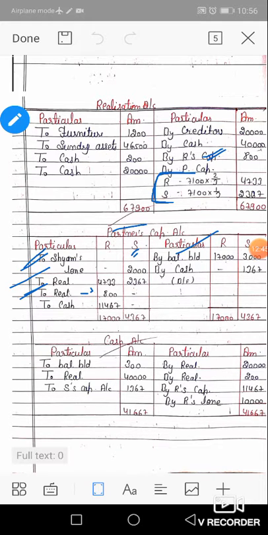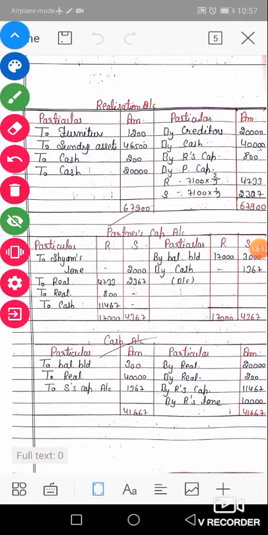By balance BD, to Sham's loan, this transaction from the balance sheet, realization loss from the realization account, and 800 from the realization account because Ram purchased the assets from the firm. Now we will calculate the balancing figure. If the debit side is higher, then by cash, partner pays to firm, and if the credit side is higher, then to cash, firm pays to partner.